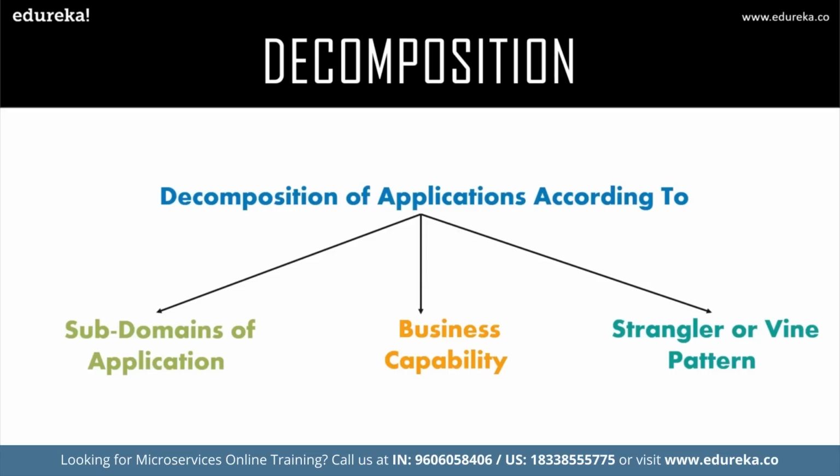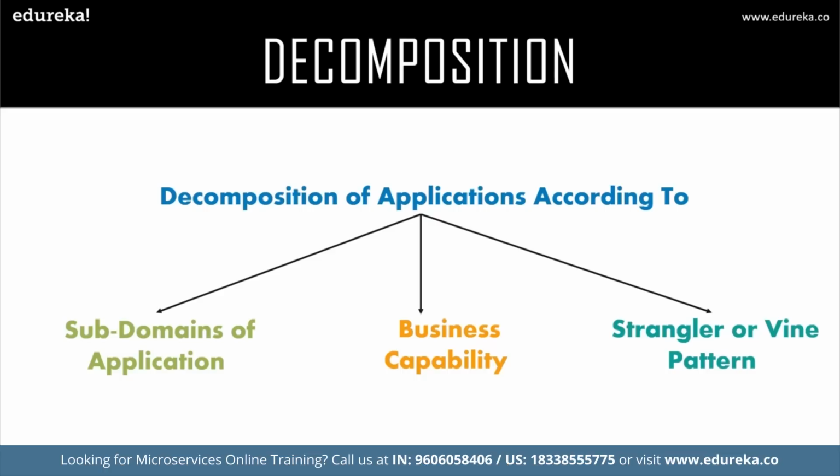Either you can decompose microservices by business capabilities or by domains, right? Now, obviously, these patterns might sound very feasible to you. But yes, these patterns are not feasible for a big monolithic application. This is because identifying subdomains or business capabilities is not an easy task for big applications, right? So the only way to decompose big monolithic applications is by following the strangler pattern.